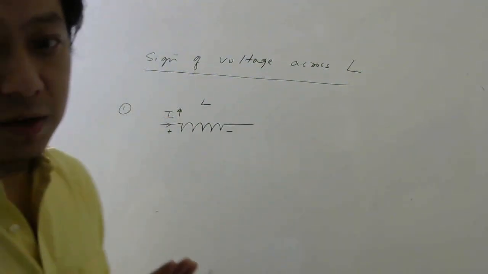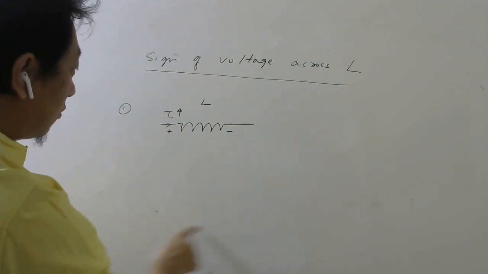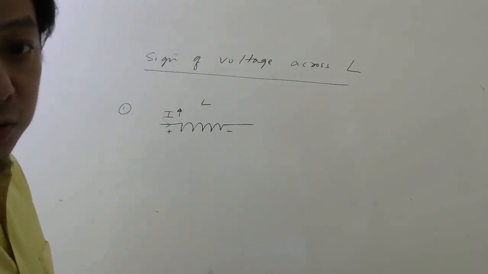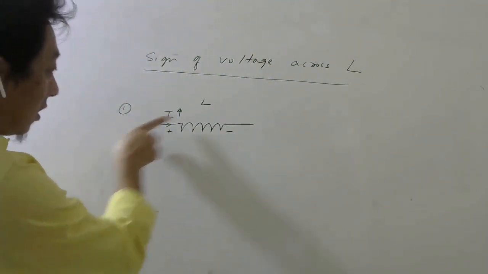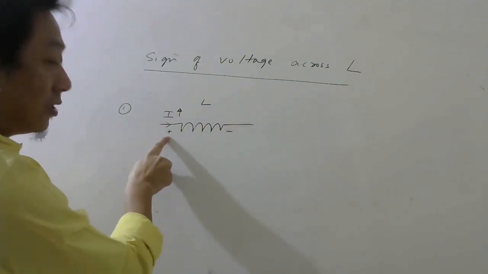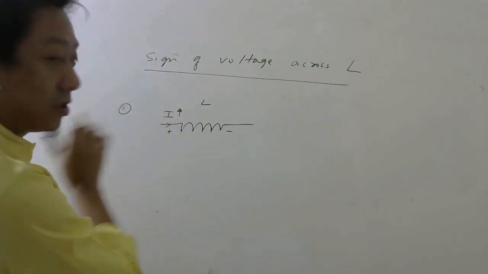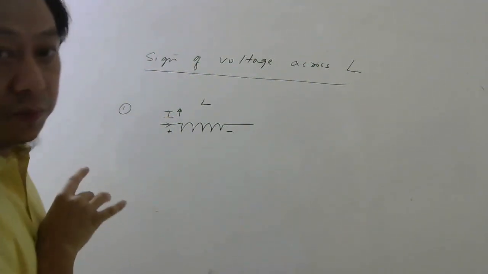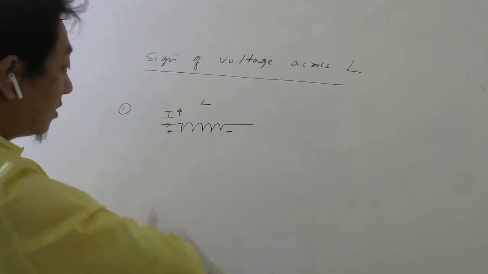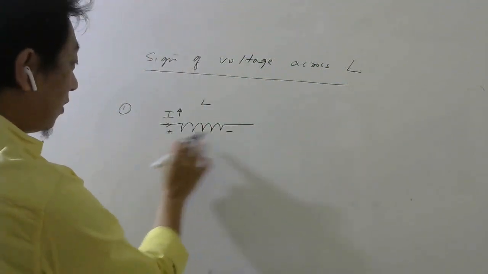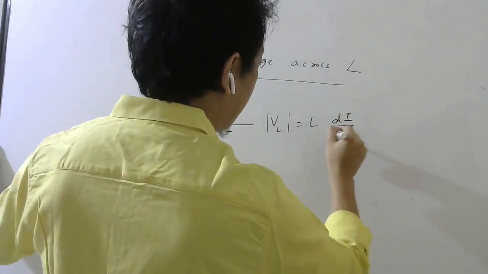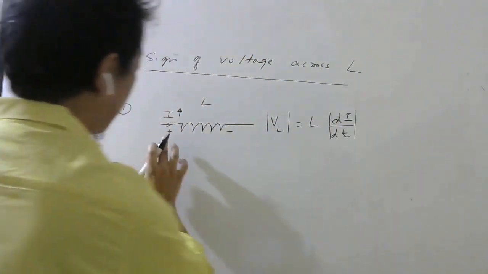Okay, students, so this is the way you have to remember. Let me repeat. If current is going this way in the inductor and it is increasing, then inductor's property is to oppose the change in current. So if the current increases this way, this will try to create a current this way. That means this terminal should act like positive. So the EMF induced should be such that this terminal should be positive, so that it will have a tendency to drive current this way, which will oppose this increase in current. So that way you have to remember. And for voltage across inductor, you know what to do. L di by dt. Forget about the sign of all this. Sign you can find from here.